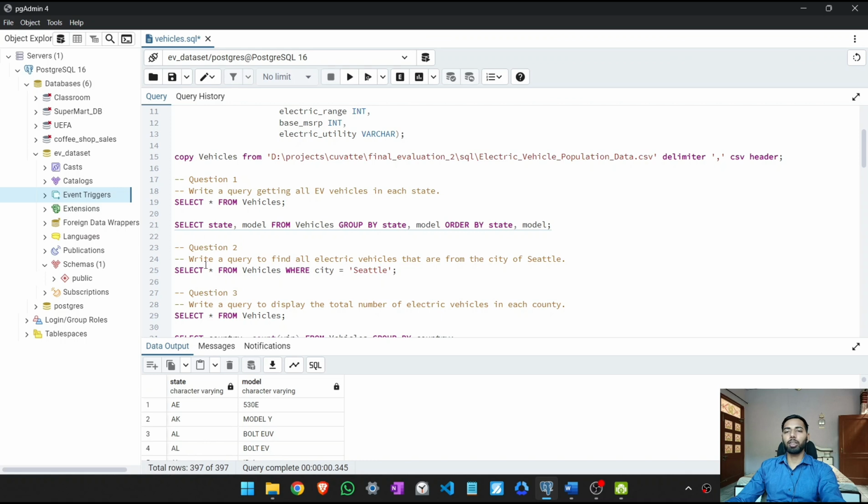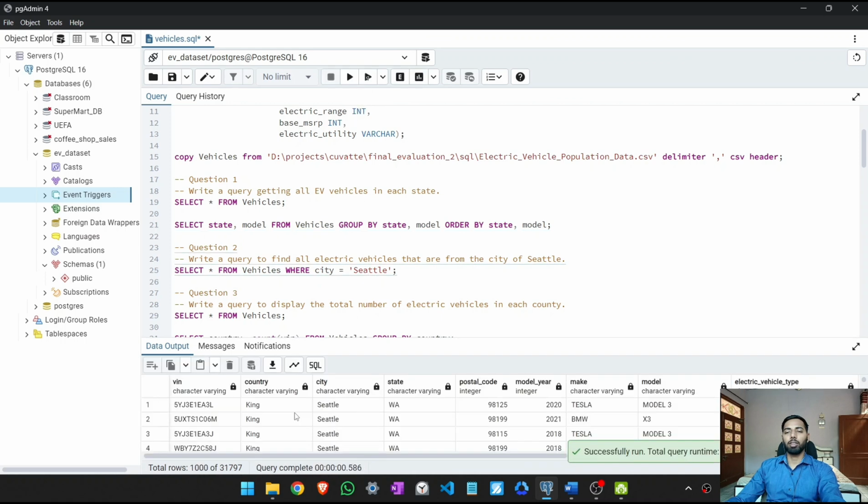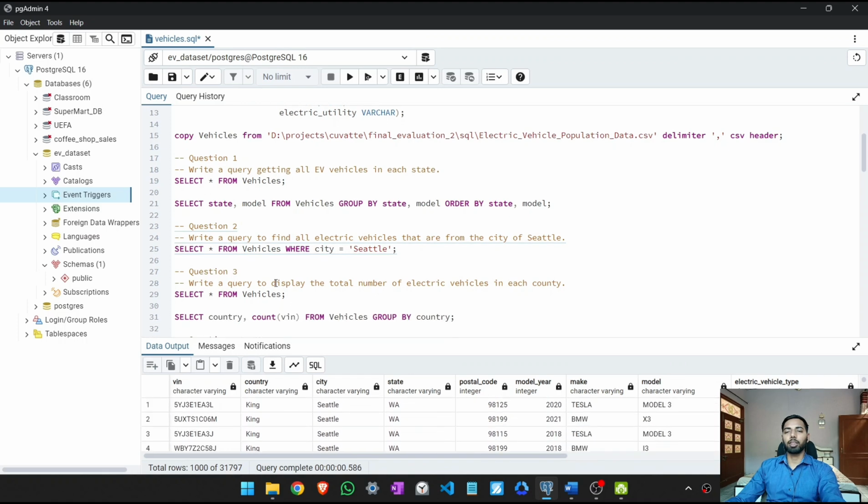Now our next query is to write a query to find all electric vehicles that are from city of Seattle. So we have to do nothing, just select star from vehicles where city is equal to Seattle. We get all the values, or you can say we get all the electric vehicle details.